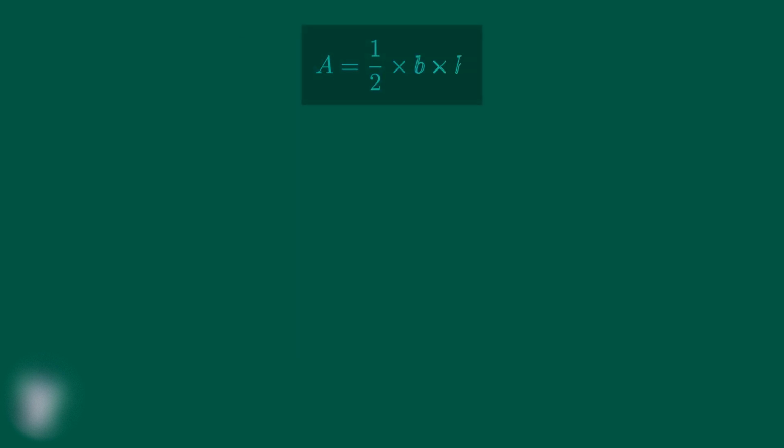Now we arrive at the fundamental formula for finding the area of any triangle. The area equals 1/2 times the base times the height. But why does this formula work? Let's explore the mathematical reasoning behind it. To understand why this formula works, we start with a triangle. Here we have our triangle with its base labeled as B and its height labeled as H. The height is always the perpendicular distance from the opposite vertex to the base.